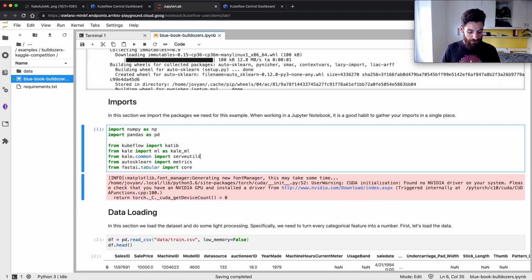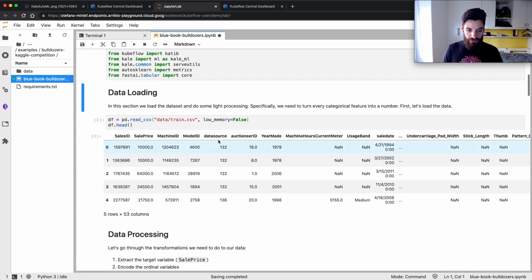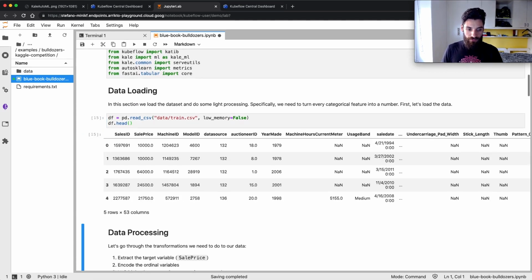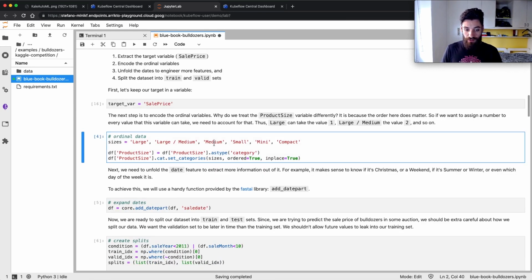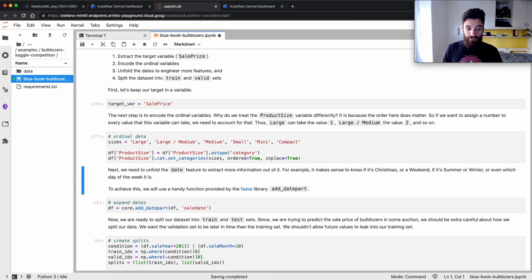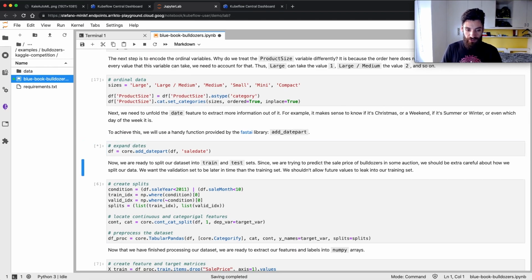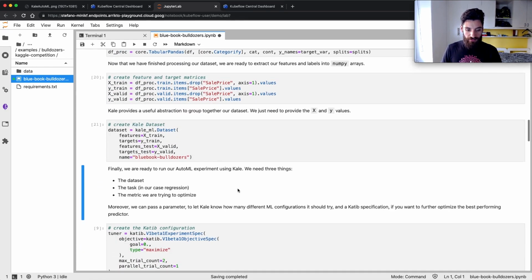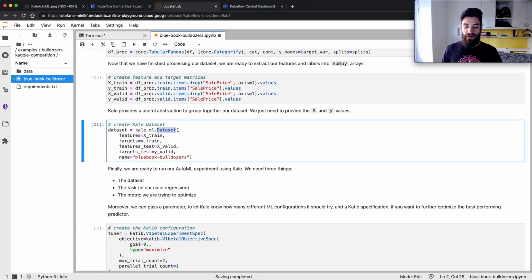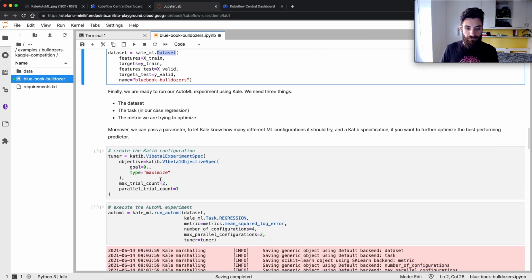So all I need is to import some packages, to load my data into memory, and then potentially, this is not mandatory, but I can do some pre-processing here. And then package my input data, my features, and labels as a dataset, as a Kale dataset.